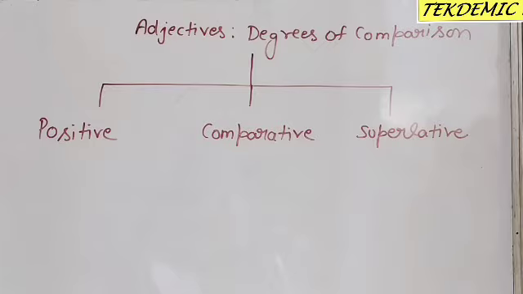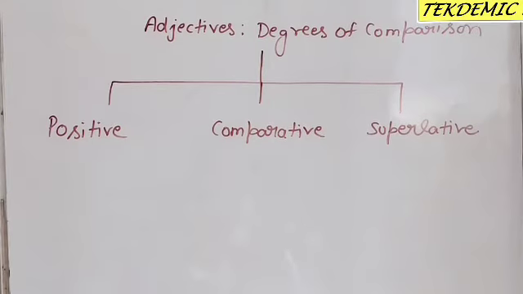Now move to the superlative form of adjective. We use superlative degree when we compare more than two persons or things. So three forms of adjectives, three degrees of comparison. Positive we use when there is no comparison. We use comparative form when there is comparison between two persons or things. And for more than two persons or things, we use superlative form of adjective.